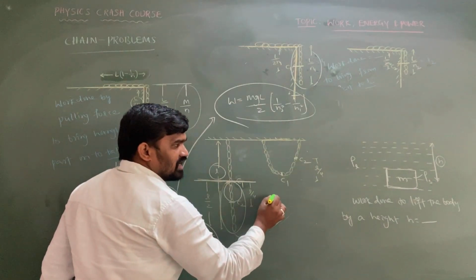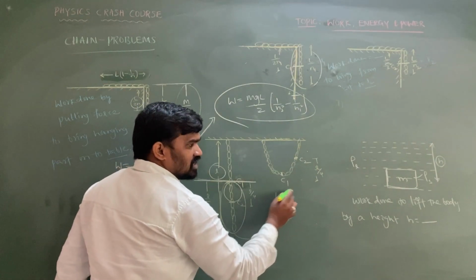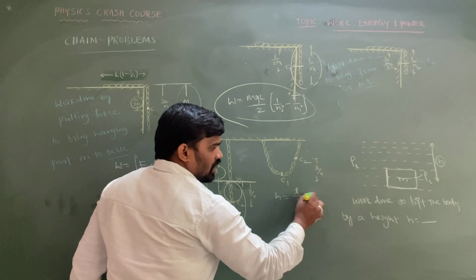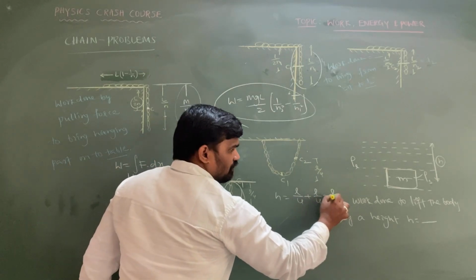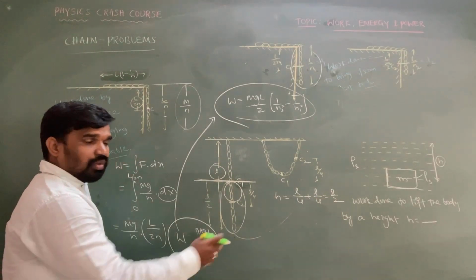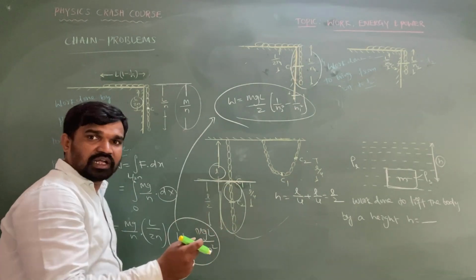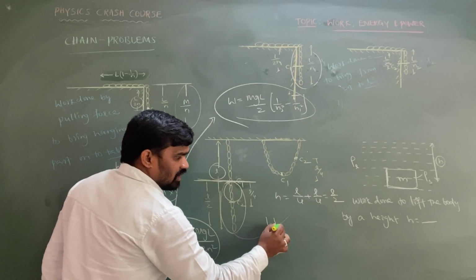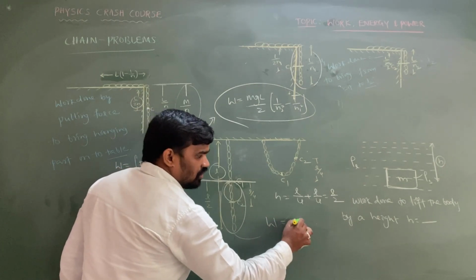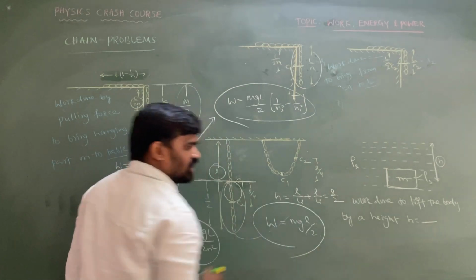So what is the rising center of mass? The rising center of mass is equal to L by 4 plus L by 4, which is equal to L by 2. So what is the displacement of the center of mass here? L by 2 is the displacement of the center of mass. So the work done against gravity is equal to mg L by 2 in this case.